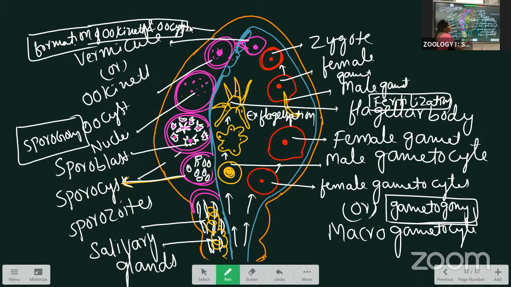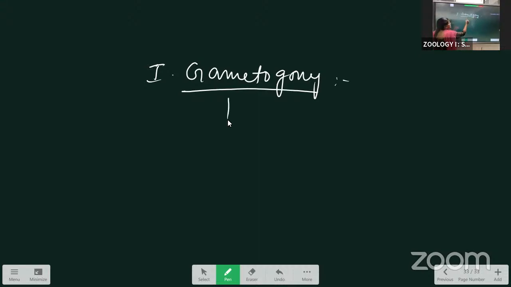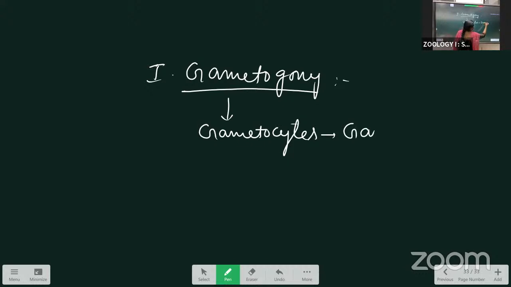In gametogony, two stages are there. One is the formation of the male gamete. Clear? I'm writing here. First is the gametogony. From the gametocytes, inside the crop, the gametocytes are formed as gametes. That process is called gametogony.